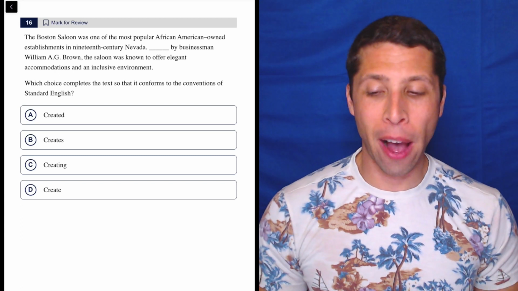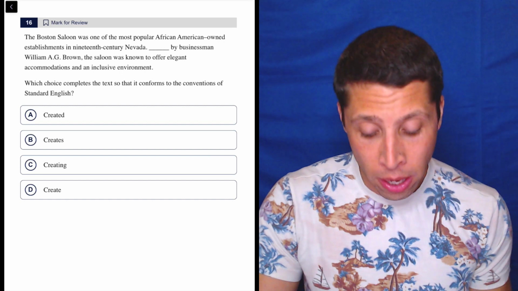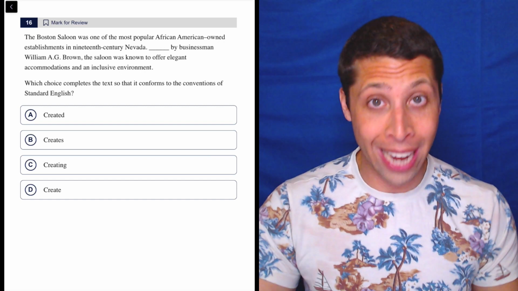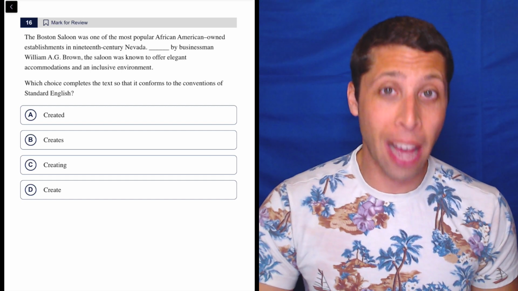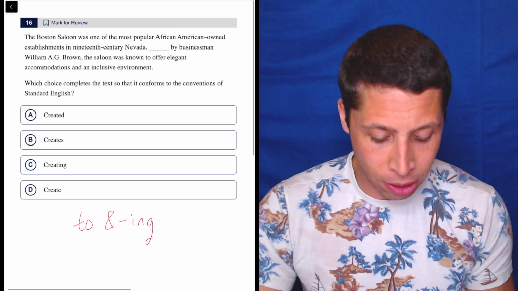This is a great example of how thinking about the rules that we could possibly see on these grammar questions can really help us out. This is obviously about verb tense in a certain way, right? We've got different versions of the verb create, but we also want to think about the different types of verb tense questions. And to me, this is a clear example of the to and ing rule, right?